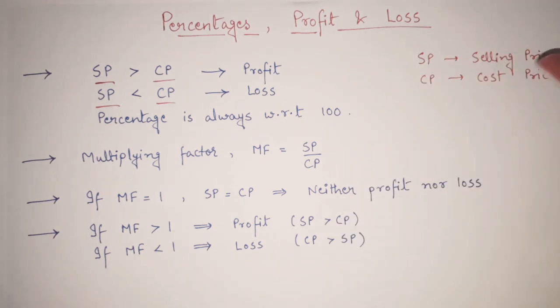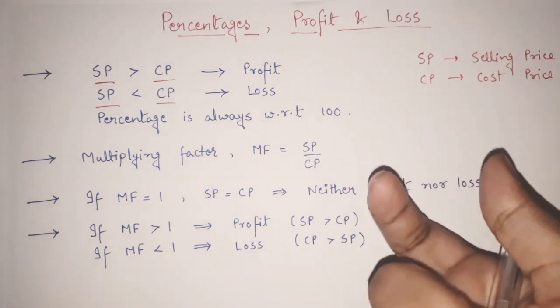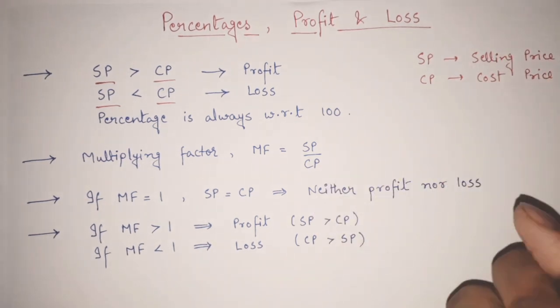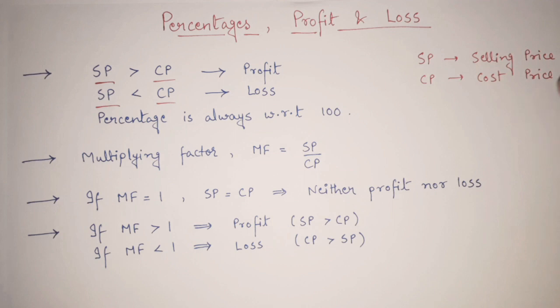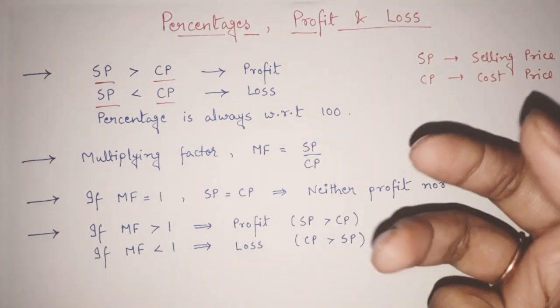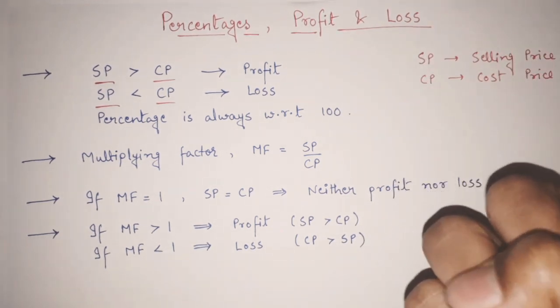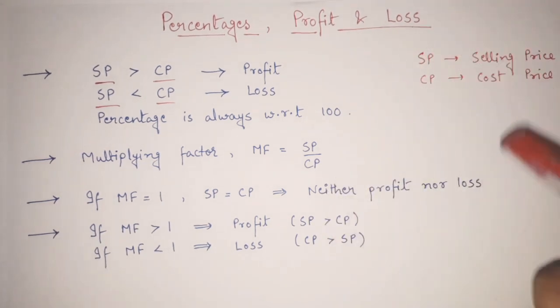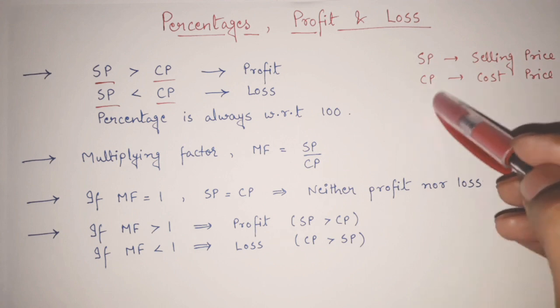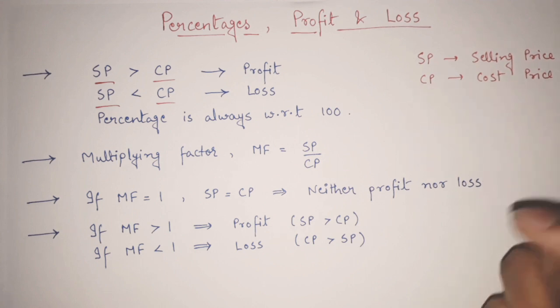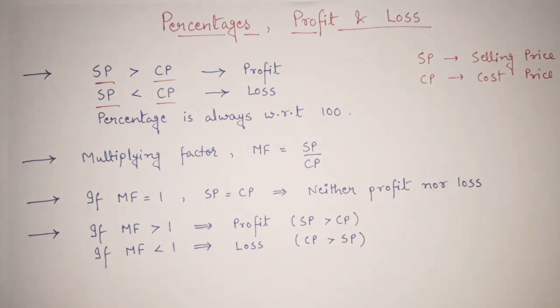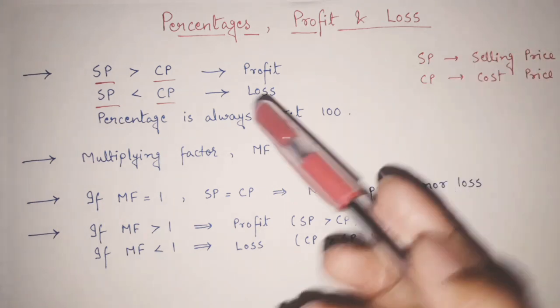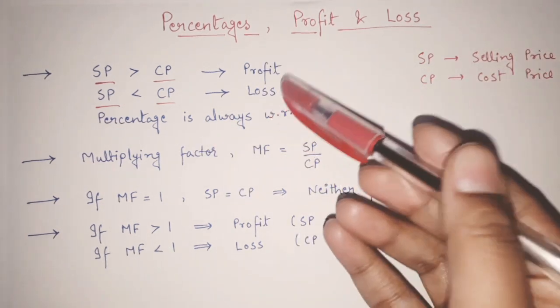So SP means the selling price. That means the price at which you sell anything. And cost price means what? It is the price at which the thing has been bought. Fine? Okay. So CP is the cost price or the buying price. SP is the selling price. These two are clear. Now what is profit and what is loss?